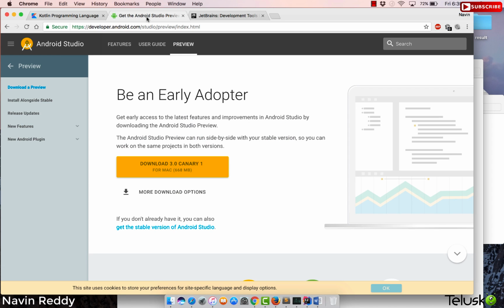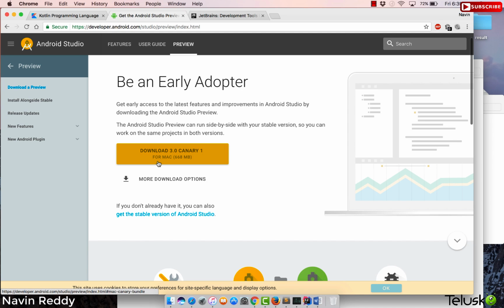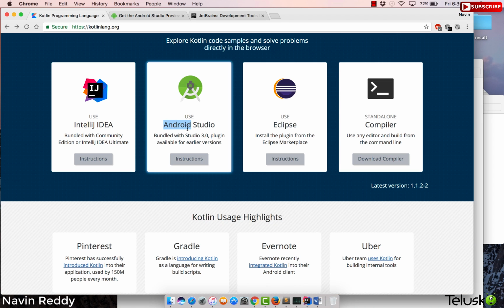Yes, if you go to the official website of Android Studio, you can see it was just launched today, and it is version 3.0. You can download this version depending upon which OS you're working with. I'm working with Mac, so I got the Mac version. I will show you how to use this in the next video. So yeah, we'll be working with all these IDEs.